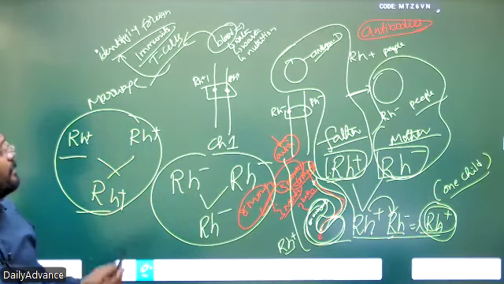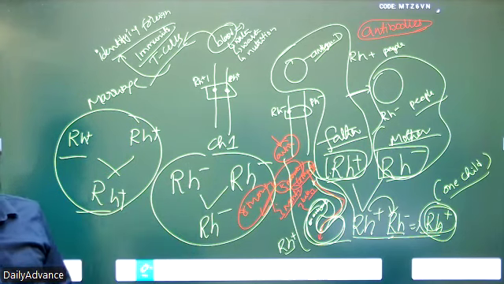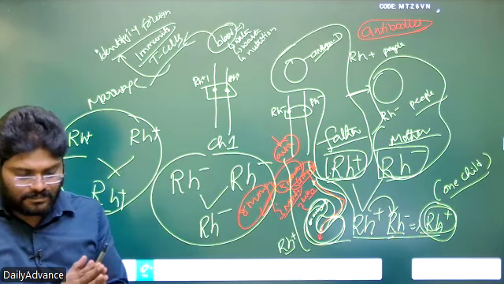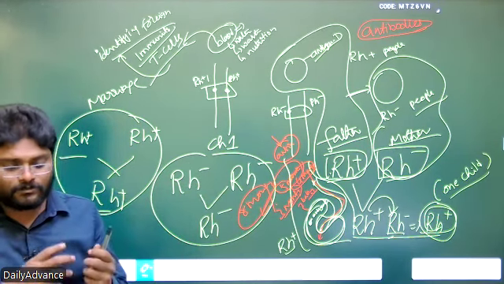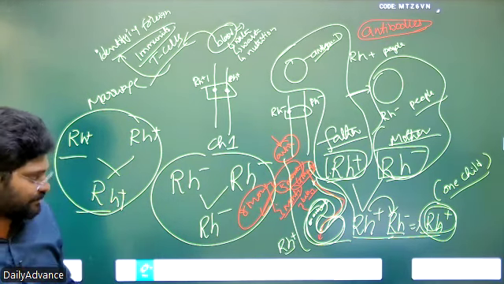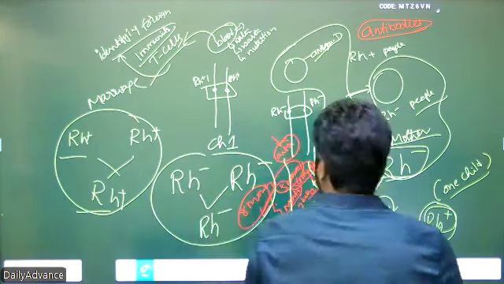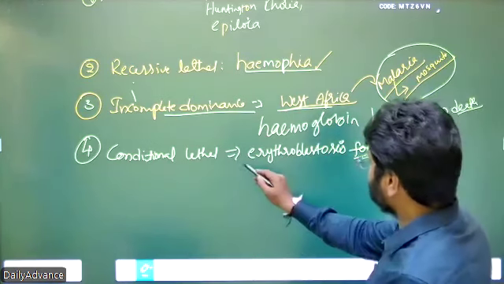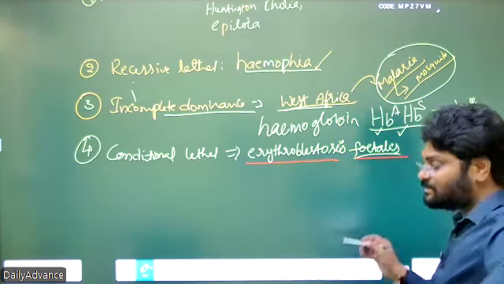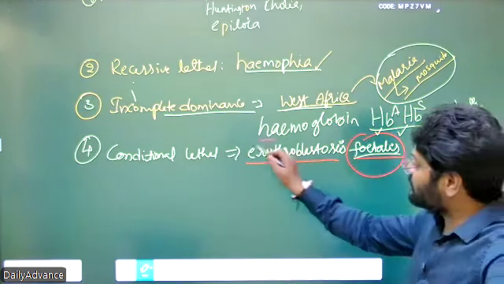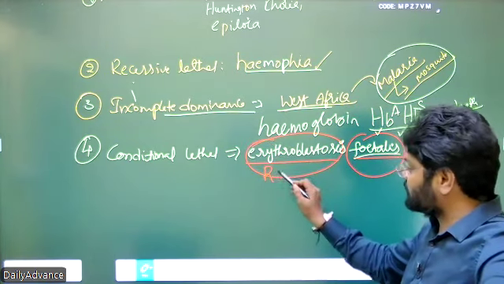That we call erythroblastosis. Erythroblastosis fetalis means the fetus is terminated because of the bursting of RBCs.